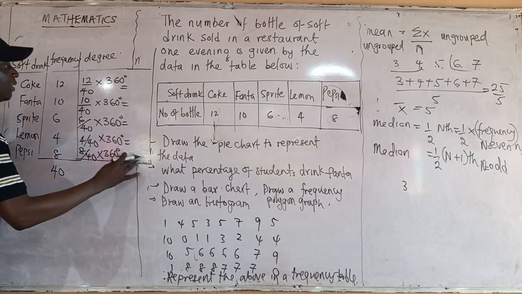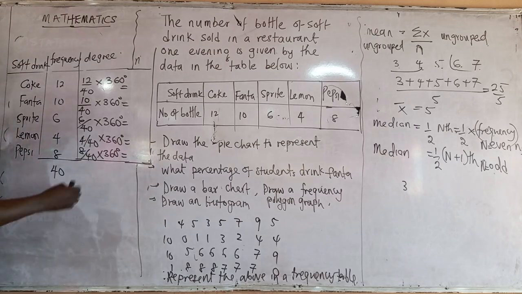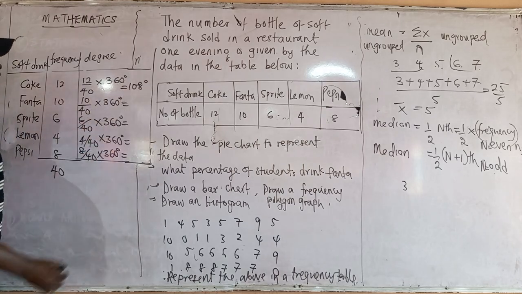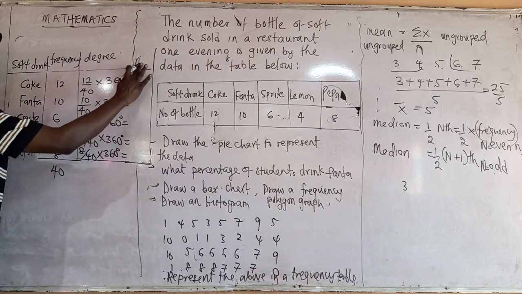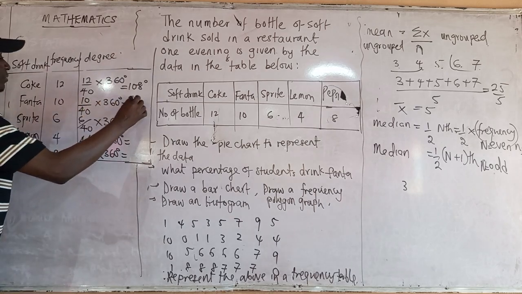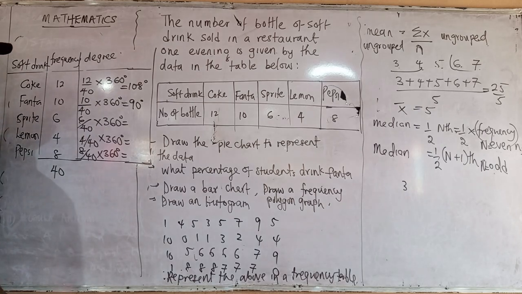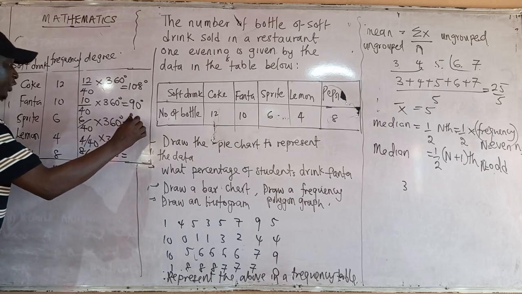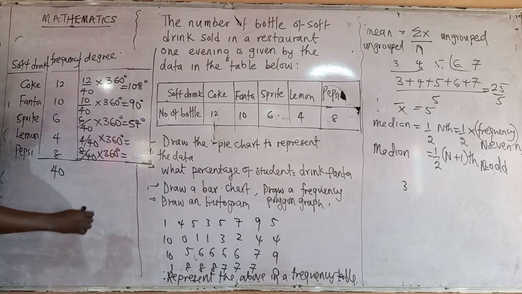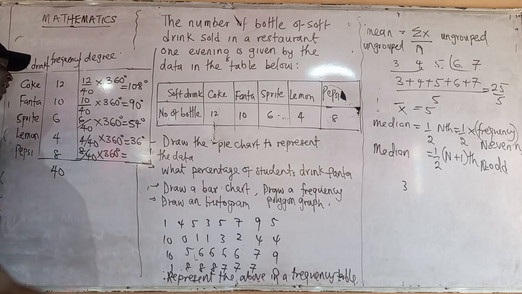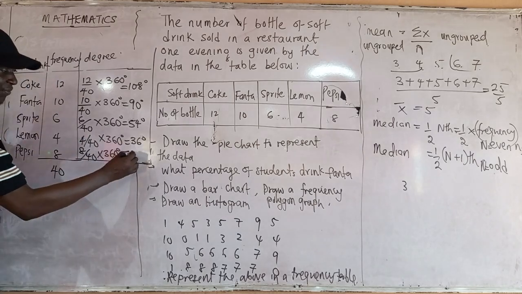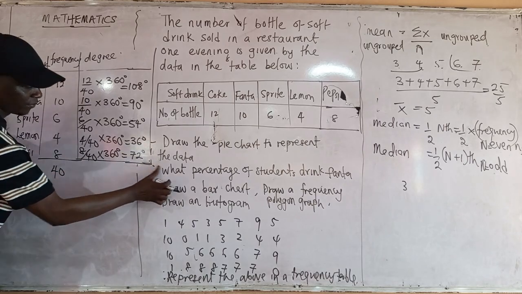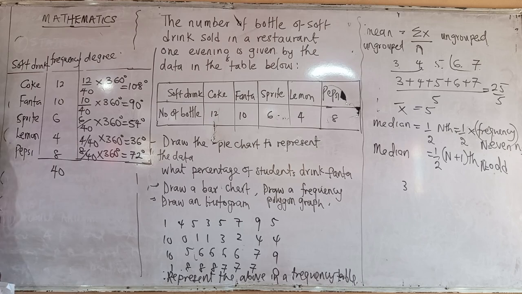You have your answers. So the first one will give us 108 degrees. The second one will give us 90 degrees. The third one will give us 54 degrees. This one will give us 36. What about the last one? 72.